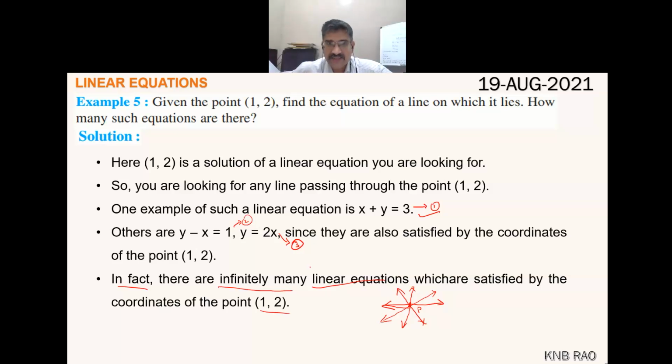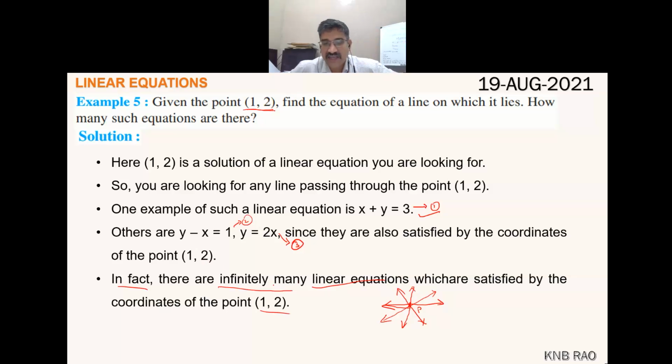What I said is, if you draw lines passing through (1, 2), each and every line will represent one linear equation. That means infinitely many lines passing through the point (1, 2) give infinitely many linear equations which are satisfied by the coordinates of the point (1, 2).